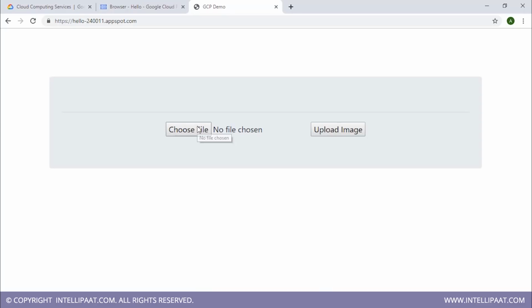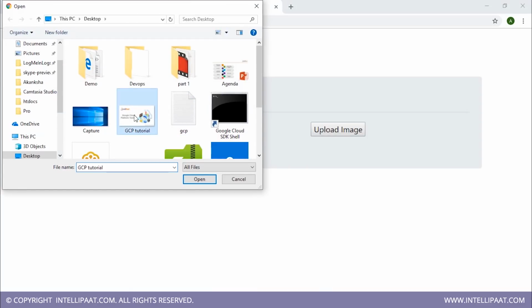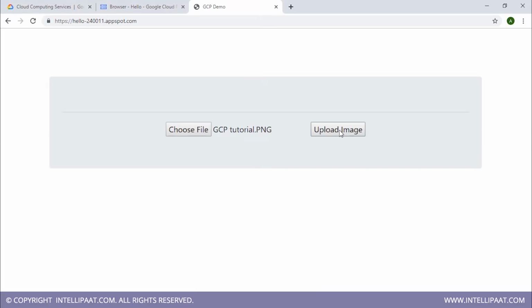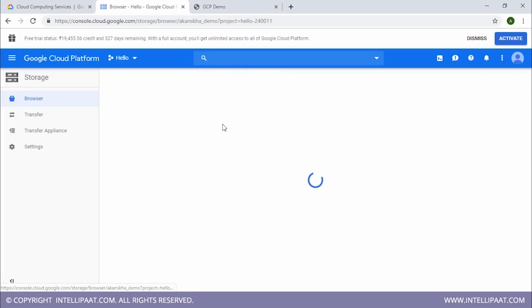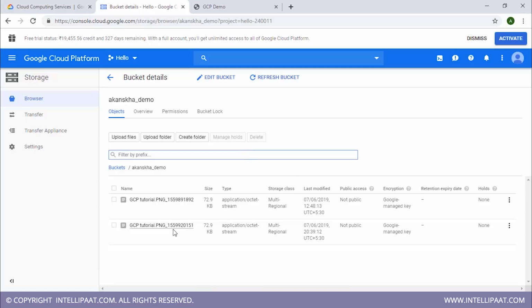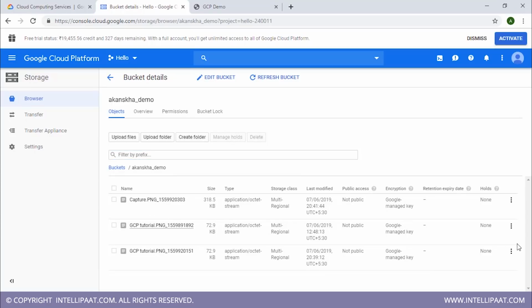Let's see if it's still working or not. Again, I'll choose this image and I'll click on upload image, and then I'll go back to my bucket to see if the image has been uploaded or not. So again, the image has been uploaded. So guys, that would be all for this hands-on.